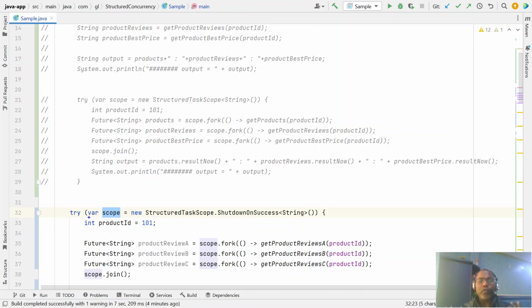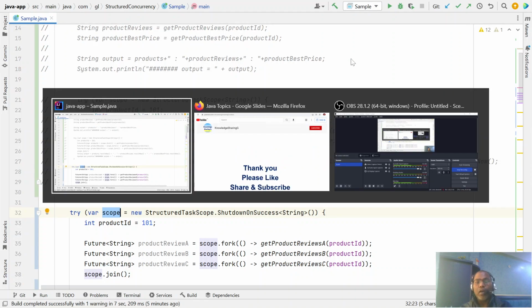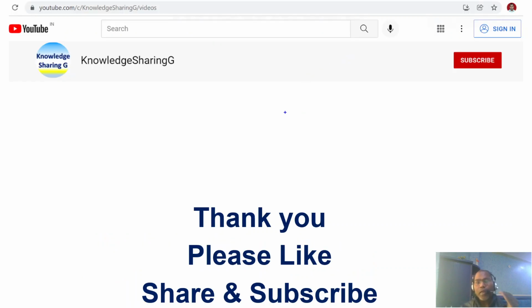So now you can say that doing multi-threading using structured concurrency is very easy. We just use one scope object, StructuredTaskScope, and define all the subtasks which you want and join the results. Sometimes you may want to invoke all or invoke any, and you can do that. Even exception handling you can do. The best thing in structured concurrency is that the life cycles of threads are now manageable.